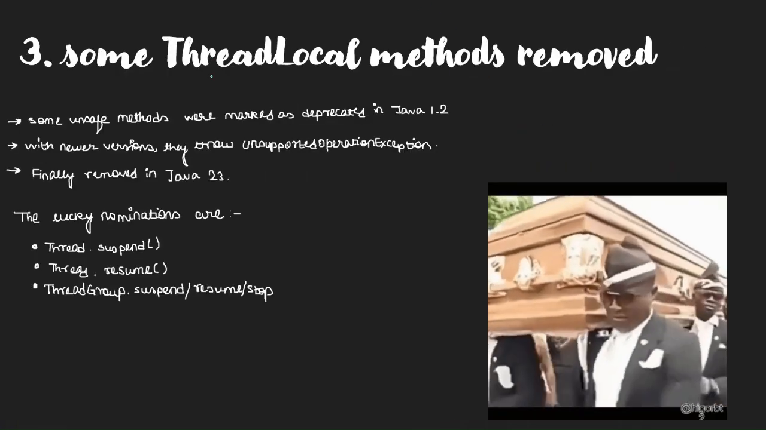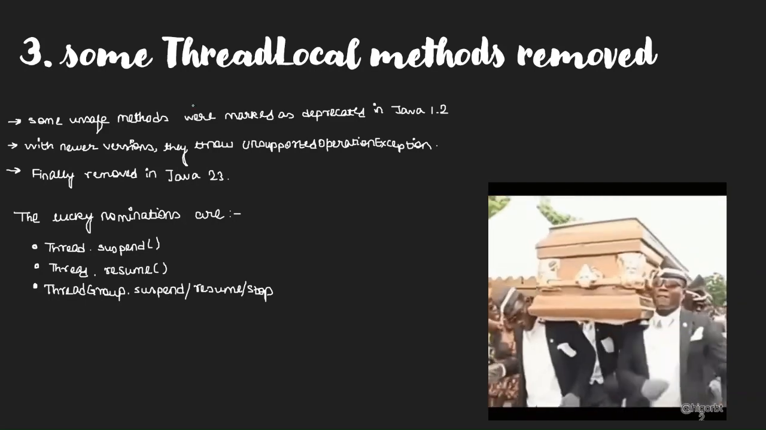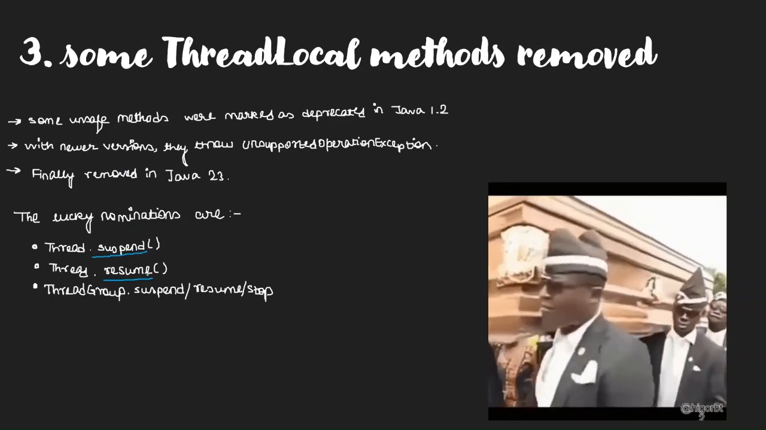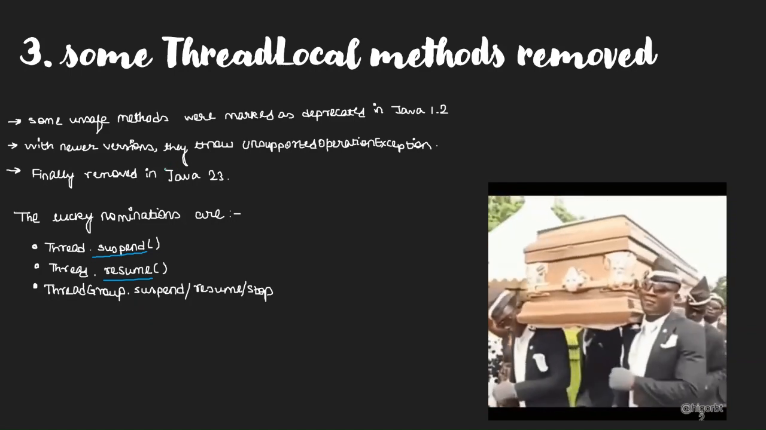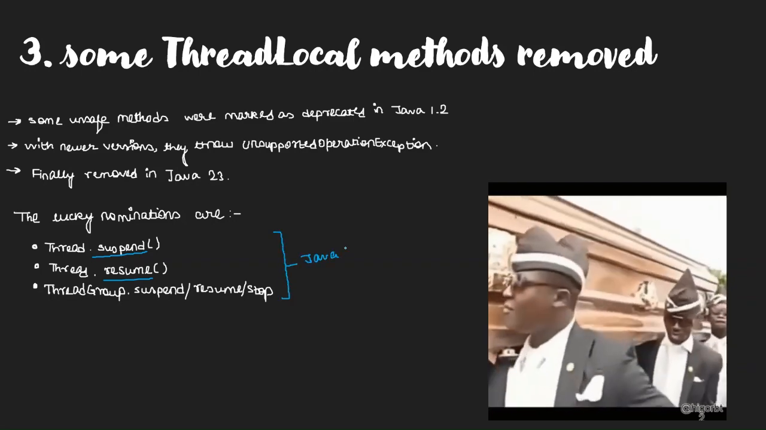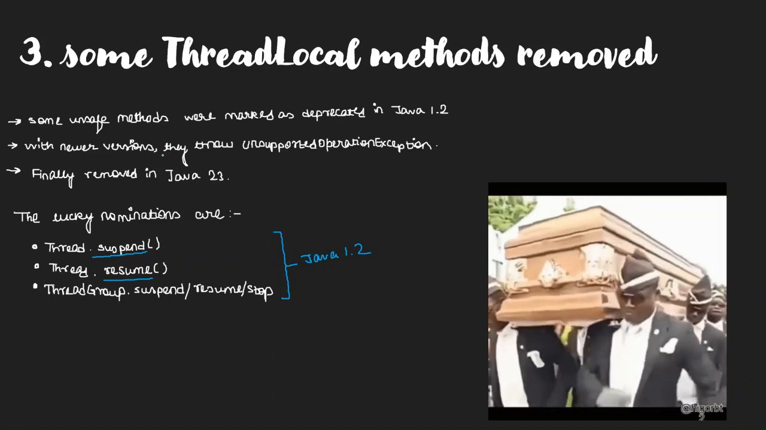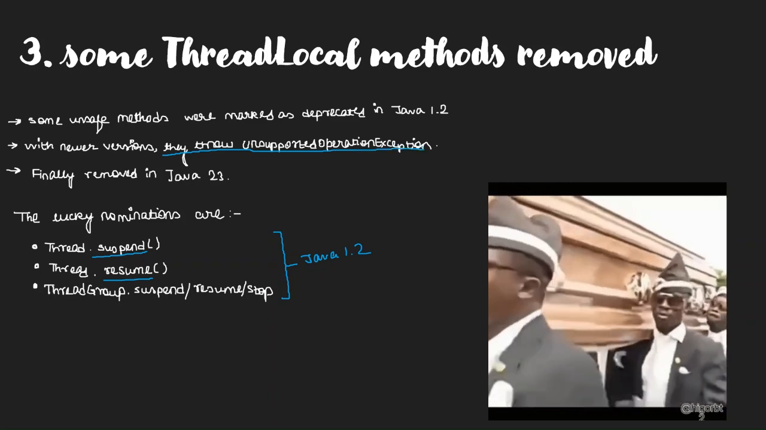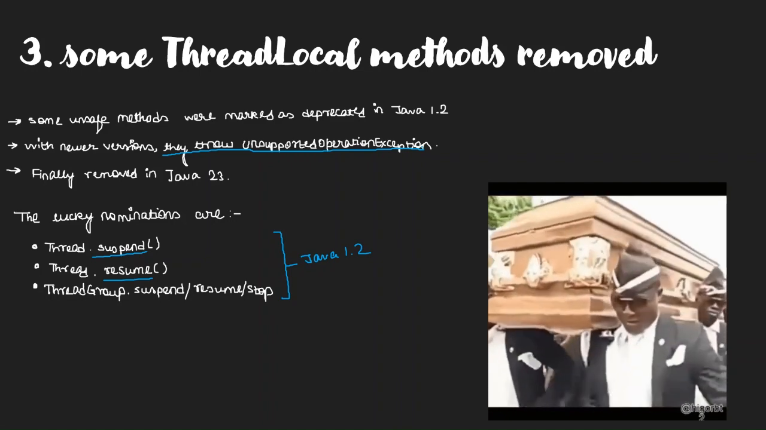Moving on, there are some thread methods which have been removed because they were unsafe. Now, what are these? It is the suspend, resume, and stop methods, and the suspend, resume, and stop methods present in the ThreadGroup class. Actually, all of these methods were marked as deprecated since Java 1.2. But they were just marked deprecated. With newer versions, if you used these methods, they would throw an UnsupportedOperationException. But now in 23, they are finally removed. And there is the coffin dance for all of these.